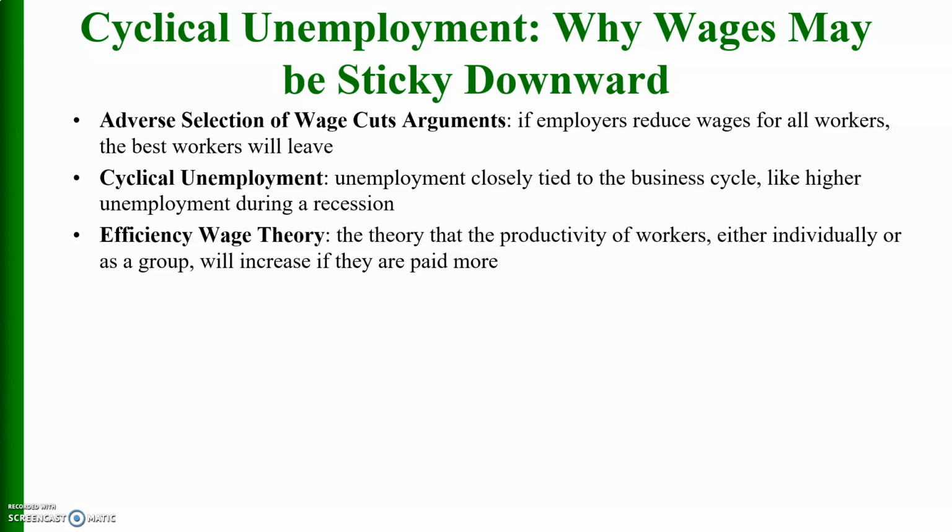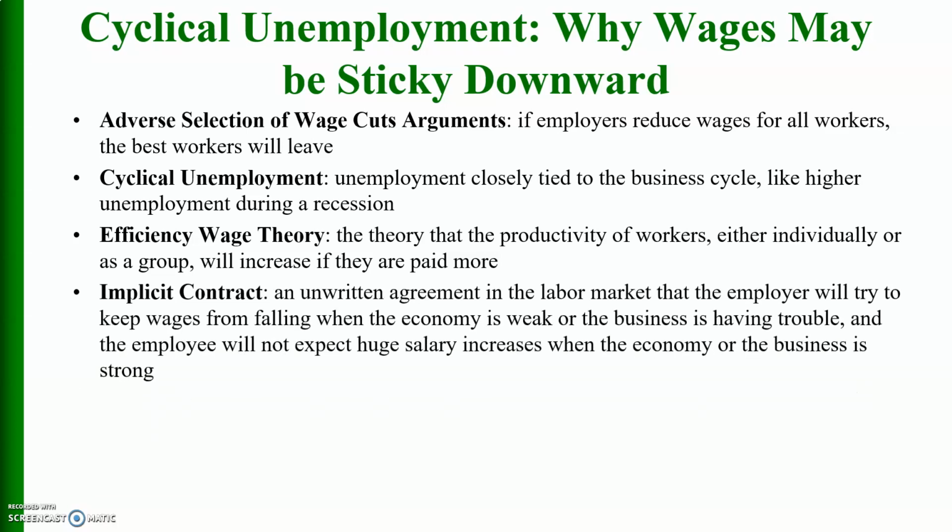Efficiency wage theory, the theory that the productivity of workers either individually or as a group will increase if they are paid more. Implicit contract, this is an unwritten agreement in the labor market that the employer will try to keep wages from falling when the economy is weak or the business is having trouble, and the employee will not expect huge salary increases when the economy or the business is strong.